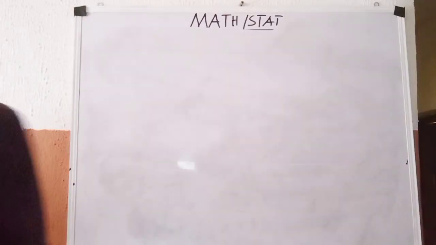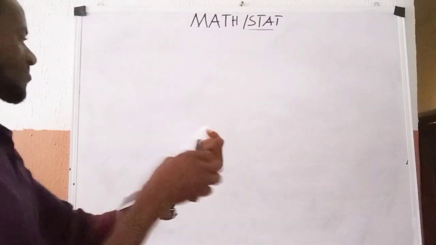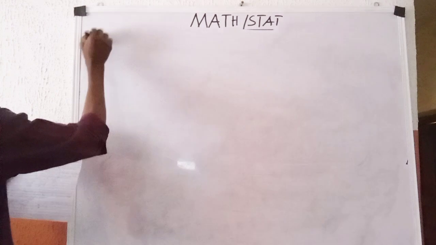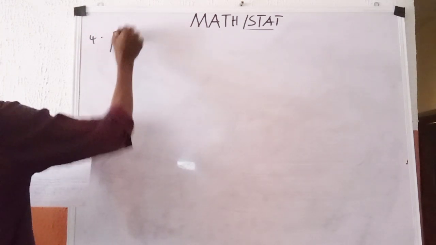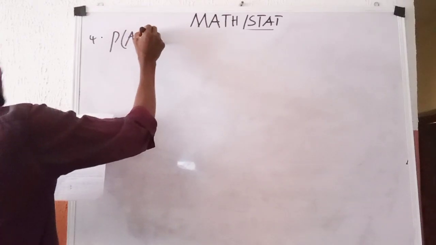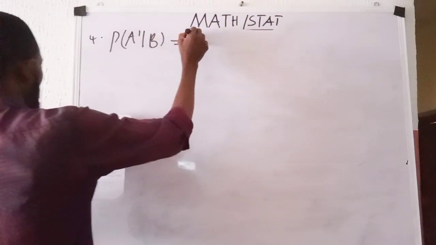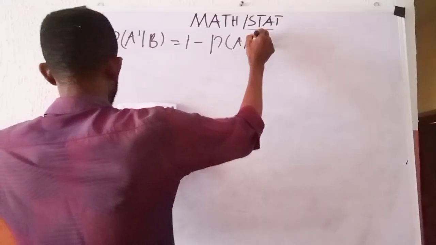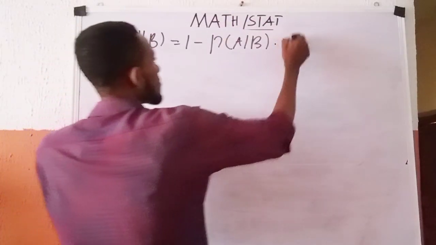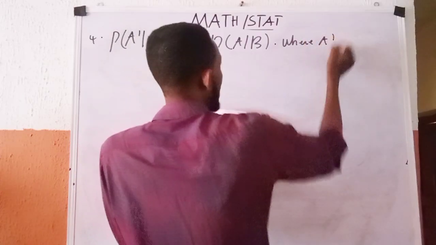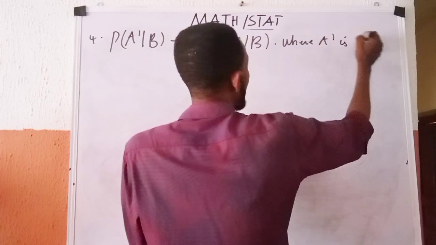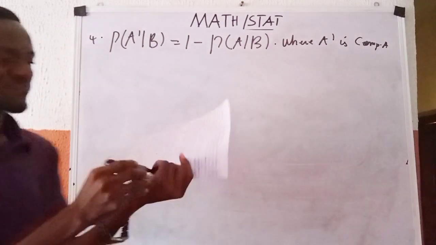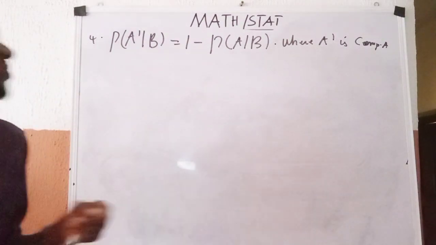The third one says, and I write. Number 4 says P of A complement given B equals 1 minus P of A given B, where A complement is the complement of A. That is the one that we are supposed to show now.